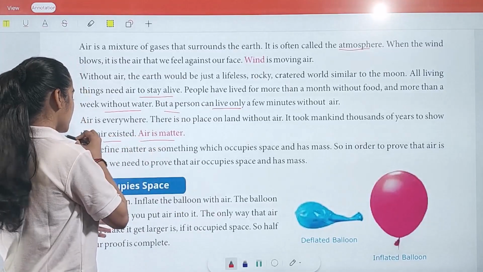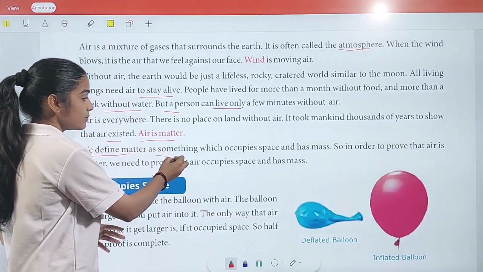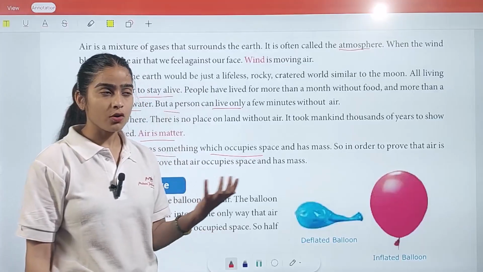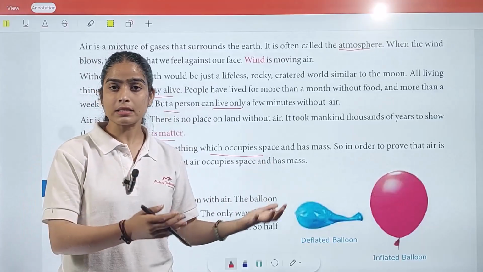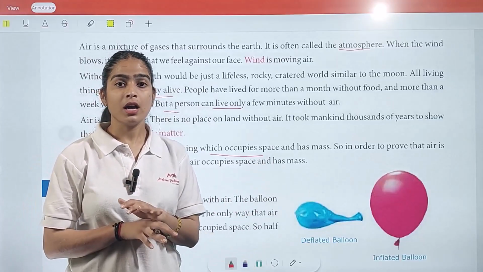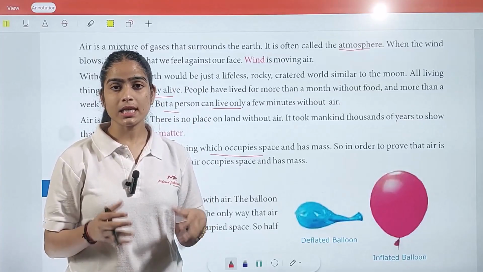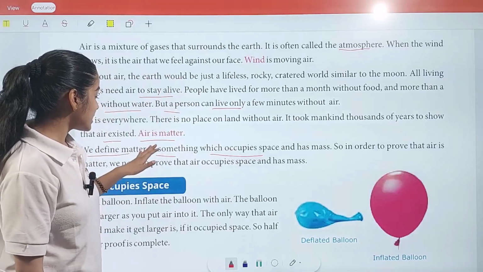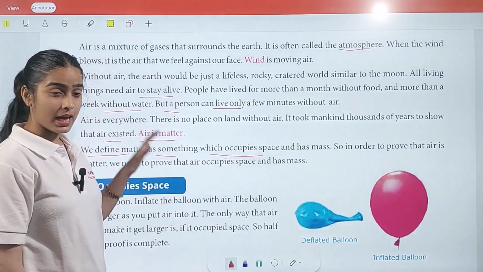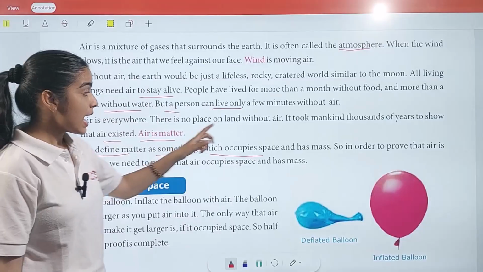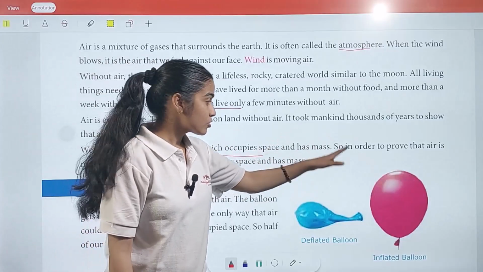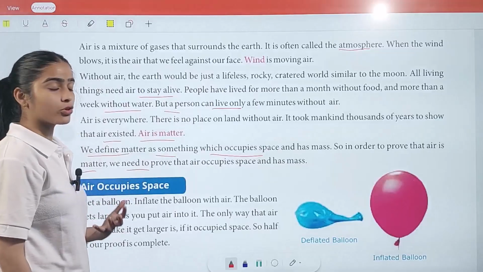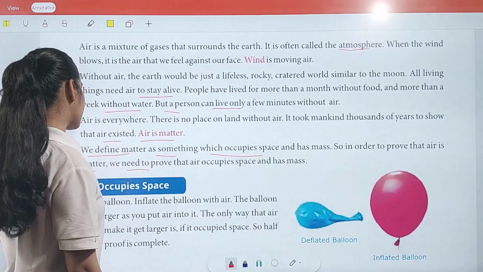Air is matter. We define matter as something which occupies space. Since we cannot see air, people in ancient times concluded that air does not occupy any space, and so is not matter. But after some time the scientists realized that air is matter, and air occupies space and has mass as well. So in order to prove that air is matter, we need to prove that air occupies space and has mass. Let's get started.